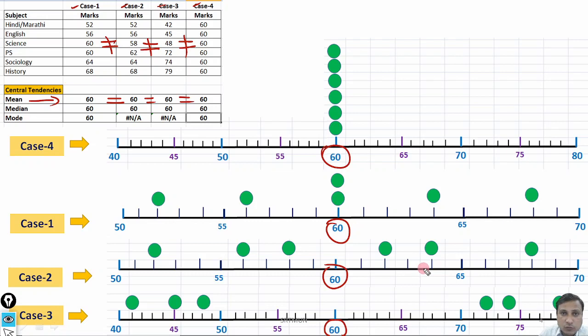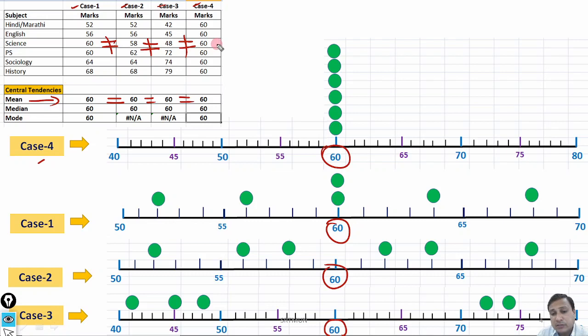The distribution, what I mean to say, distribution means the plotted circles. Here in case 3, that student has earned extremely high marks in 3 subjects and extremely low marks in these 3 subjects. If I come to case 4, here that student has earned exactly the same marks as the average. So here each distribution is different.